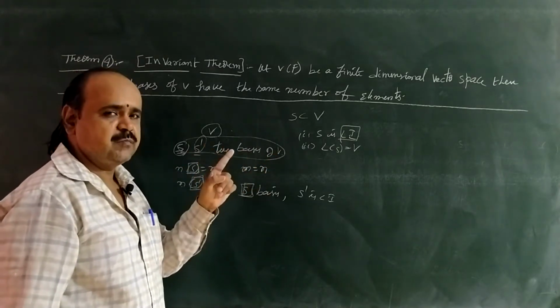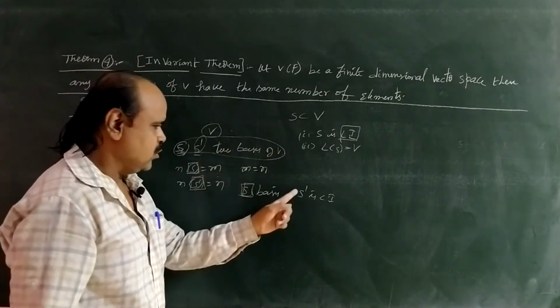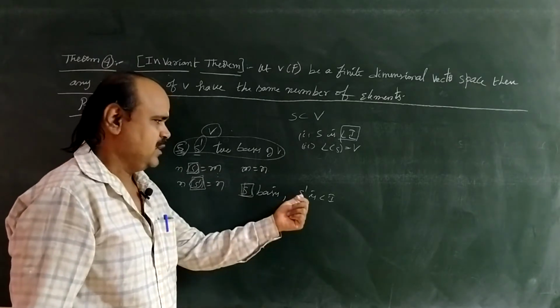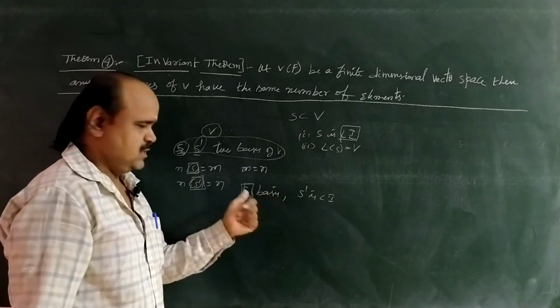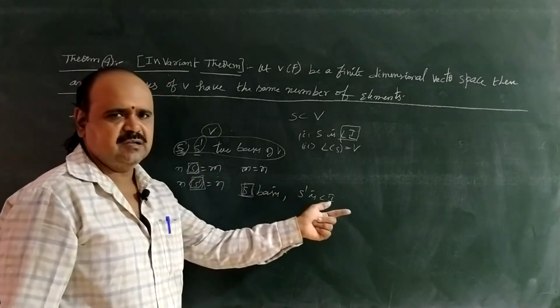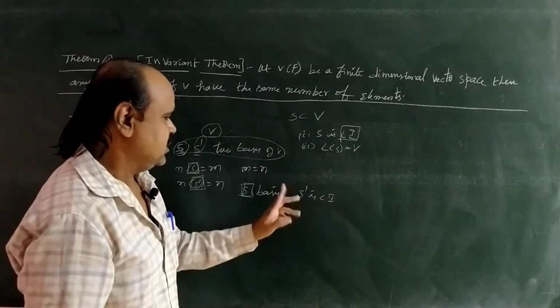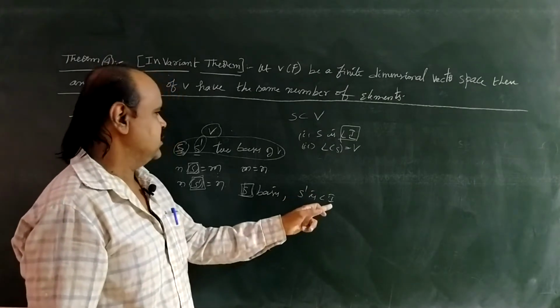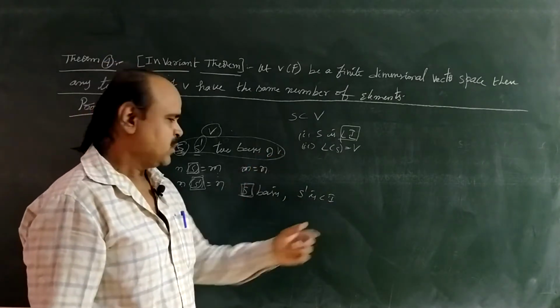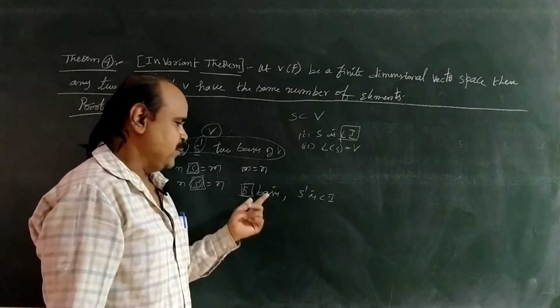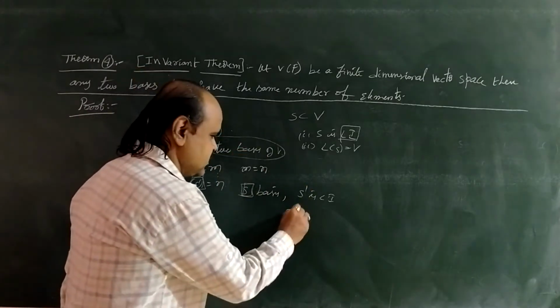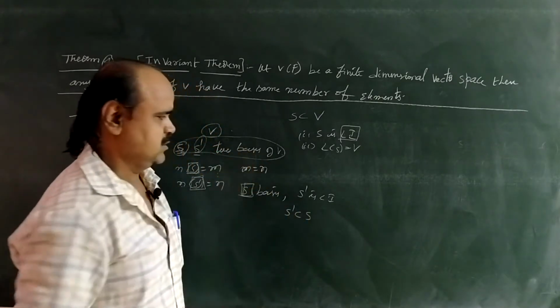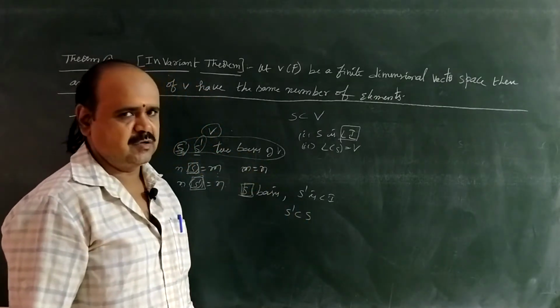What is the first condition of a basis? Linearly independent. So here we take S dash as linearly independent and we take capital S as a basis. S is a basis and S dash is linearly independent. So here S dash is one linearly independent set in the vector space capital V and S is the basis. So a basis is the largest linearly independent set. Therefore S dash is a subset of capital S.